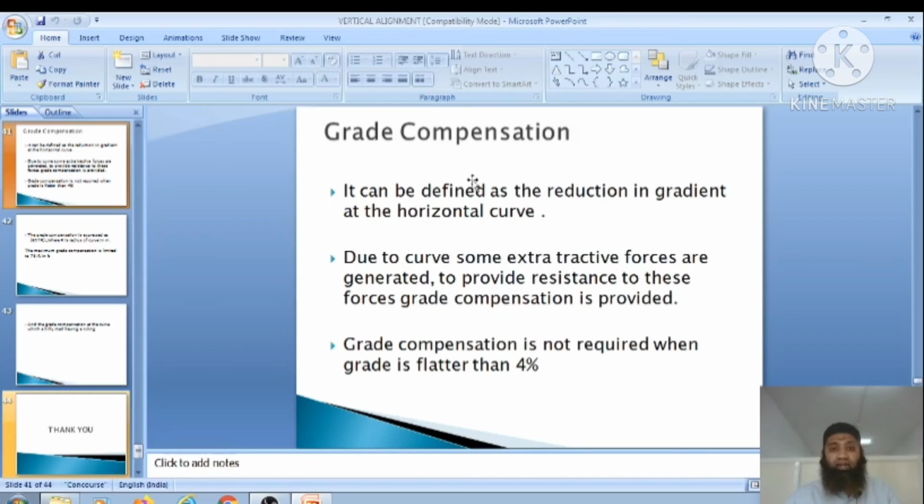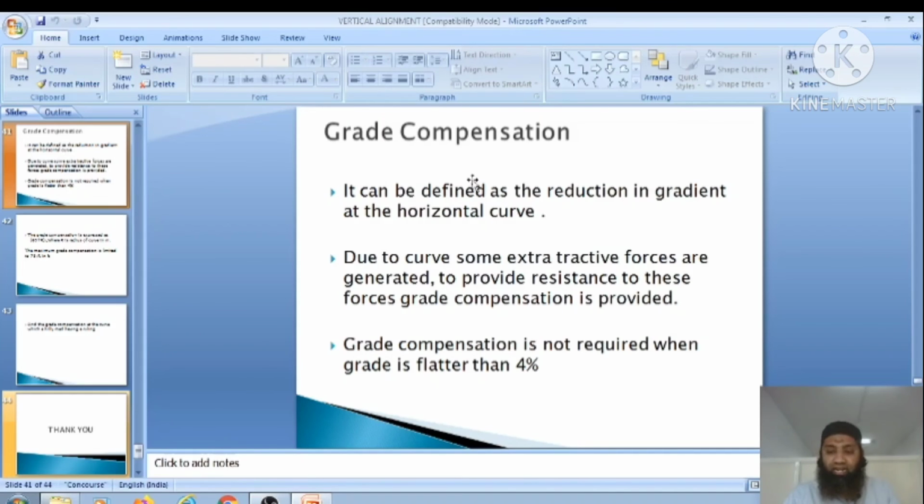What grade compensation is: we try to reduce the gradient at the horizontal curve. We can't provide a steep slope there because we have already come across a horizontal curve. So we have to reduce the gradient there. To reduce it, we do some excavation, remove some earth and soil from those places, and then provide a gradient. This reduction is called grade compensation.